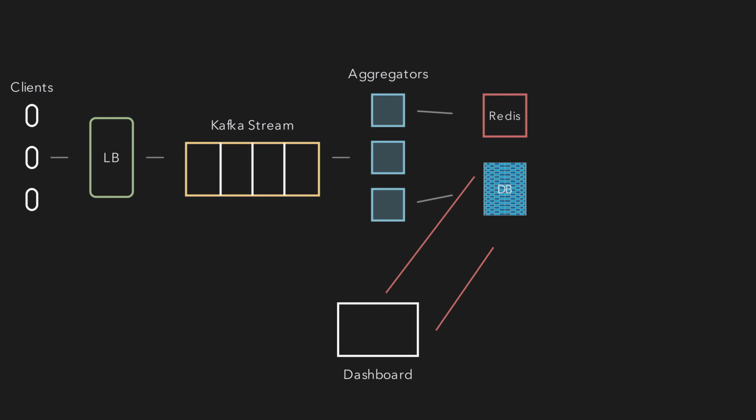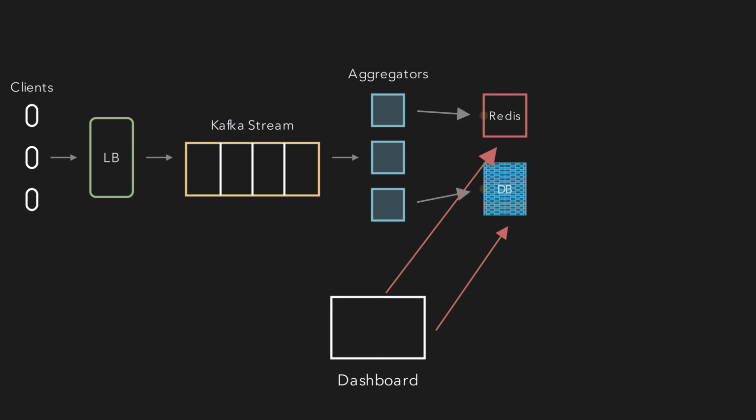So, bringing it all together, here is our complete ad-click aggregator. Data originates from millions of client devices, hitting our load balancer, which immediately offloads them into our Kafka stream. This buffer ensures we never lose data during traffic spikes. Our partitioned workers consume these events in parallel.